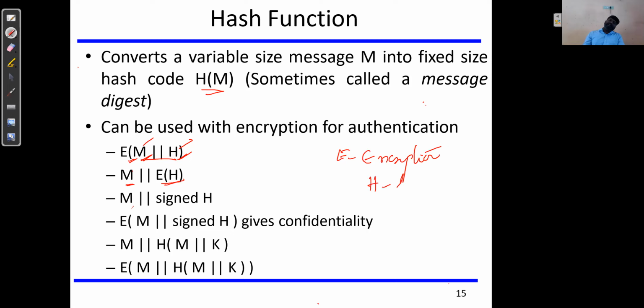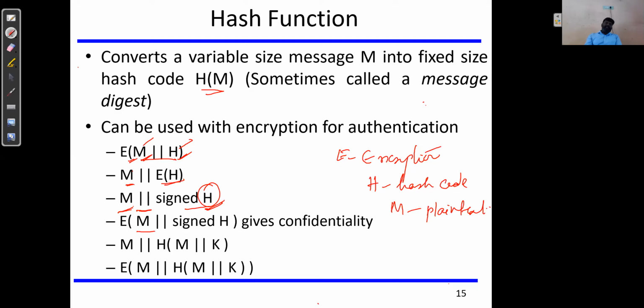H is for hash function, hash code, let's assume, and M is the plain text. These are the different variants, different methods through which the hash code can be produced in combinations. First, this hash code H might be signed and followed by that can be concatenated with the plain text.